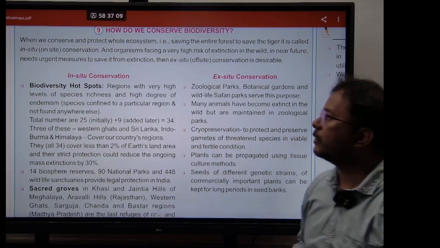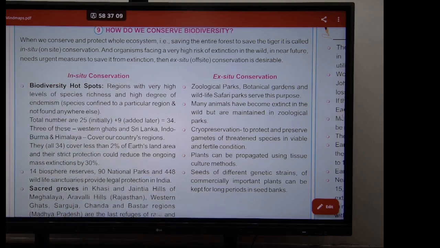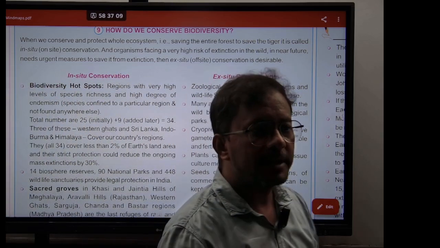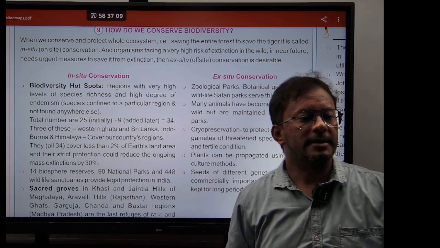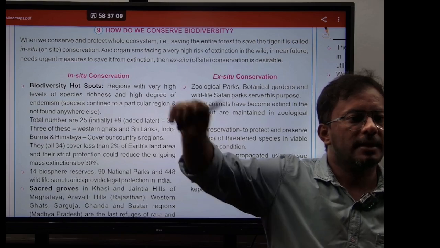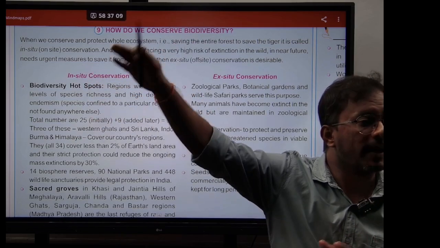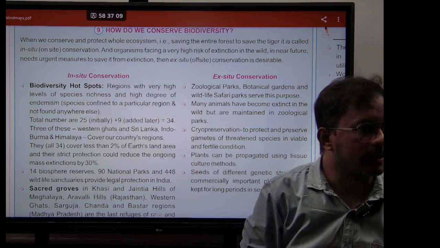When we conserve and protect the whole ecosystem, in essence saving the entire forest to save the tiger, it is called in situ conservation. There are two types of conservation, in situ and ex situ. In situ means conserving the species in their natural environment. Ex situ means in a different place, like zoological parks, botanical gardens, and seed banks. All of them are called ex situ conservation.